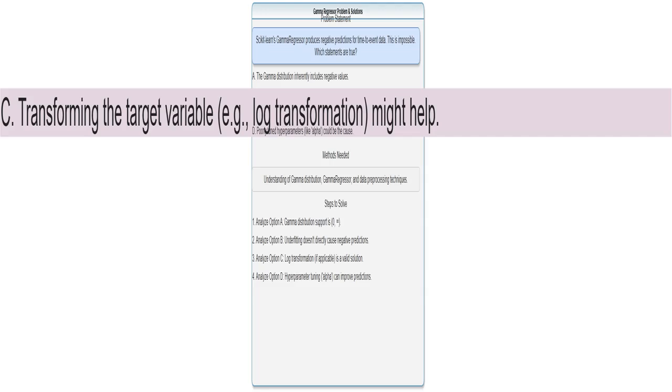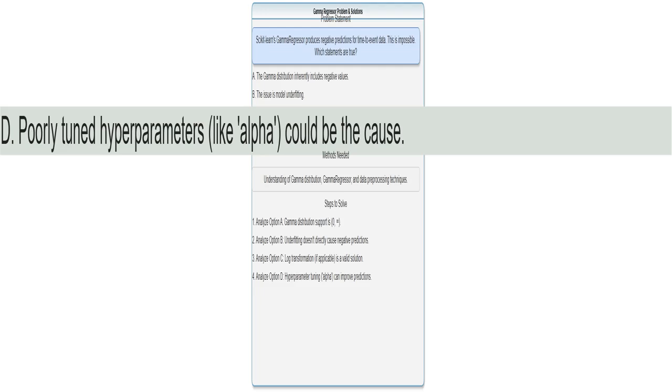This is correct. Before I feed the data to my gamma regressor, I can change it, say, using a logarithm. This makes sure that all my values are positive, fixing the problem of negative predictions. Another good point: the alpha parameter is like a dial that changes the shape of my gamma distribution. If it's set wrong, I might get silly predictions, including negative ones. I should carefully adjust this hyperparameter.